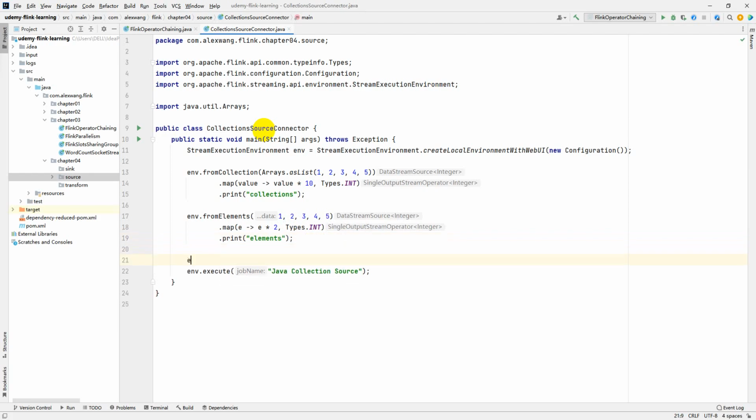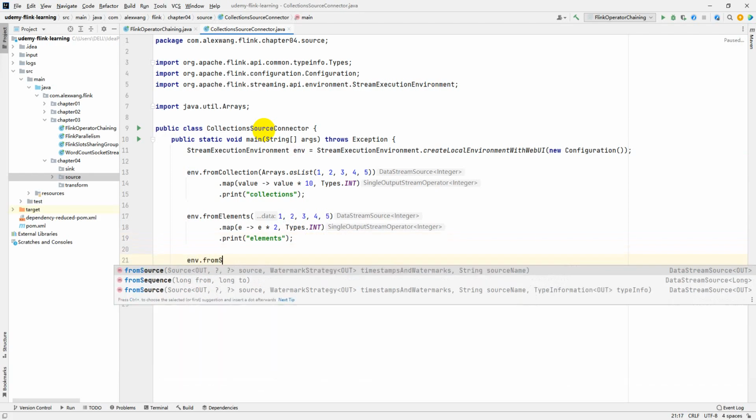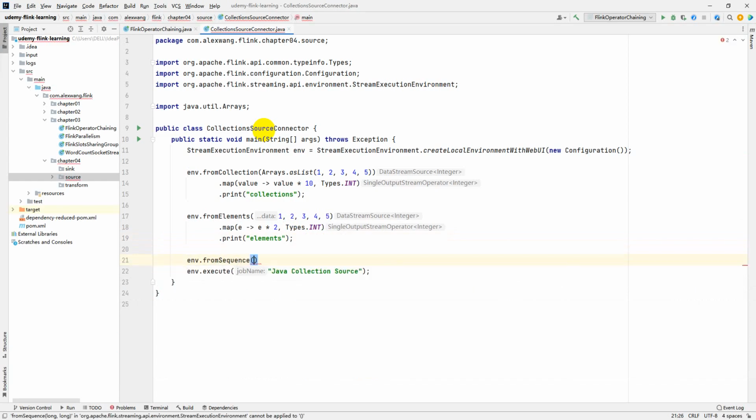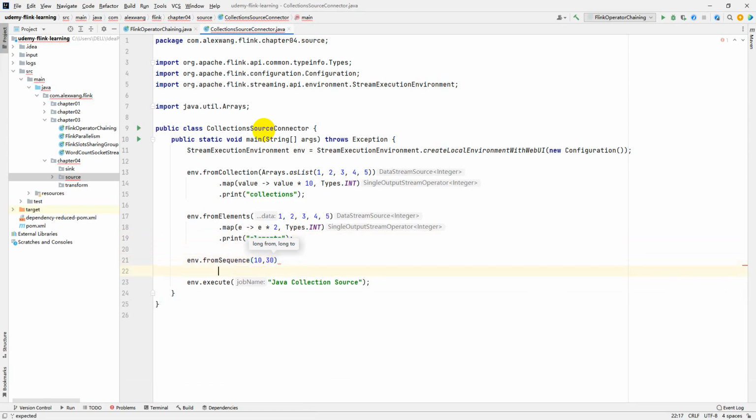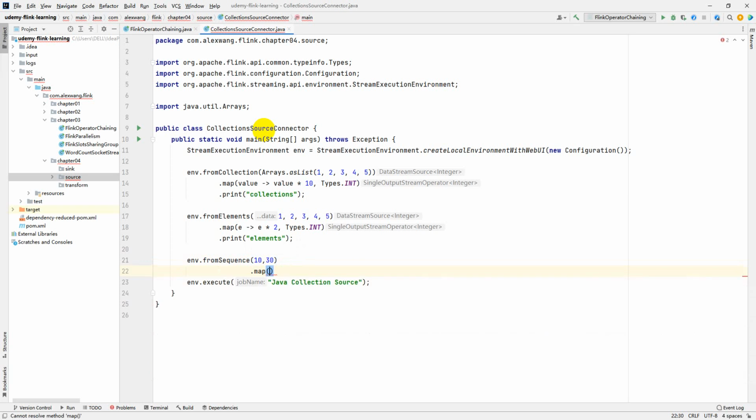The third, fromSequence: you can specify the from and to, from 10 to 13, and also specify the map operator here.